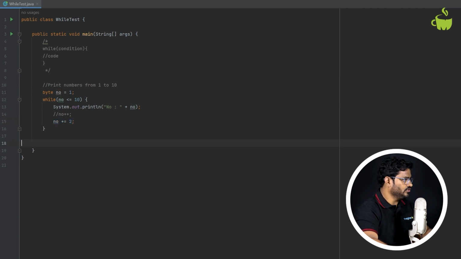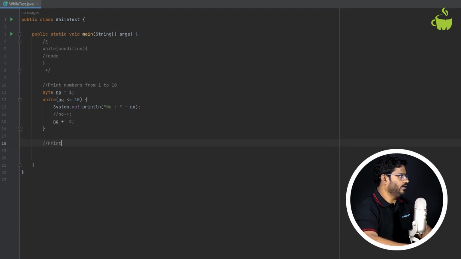So now let me run this just to see what output I'll get. So I'll just get alternate numbers, nothing but printing only odd numbers. So somebody asks you, hey, can you print odd numbers from 1 to 10? What do you do? So simply you increment it by 1, or there is a different scenario of printing odd numbers or even numbers. Okay, now let us see this with an example.